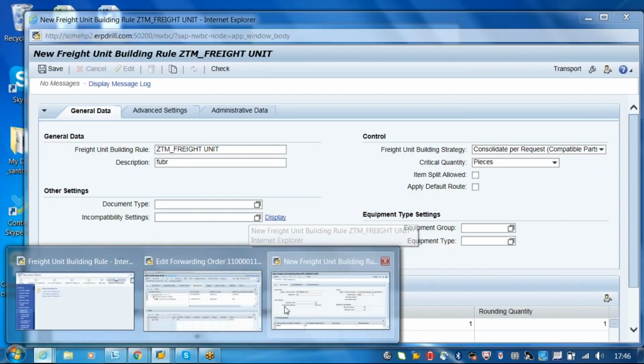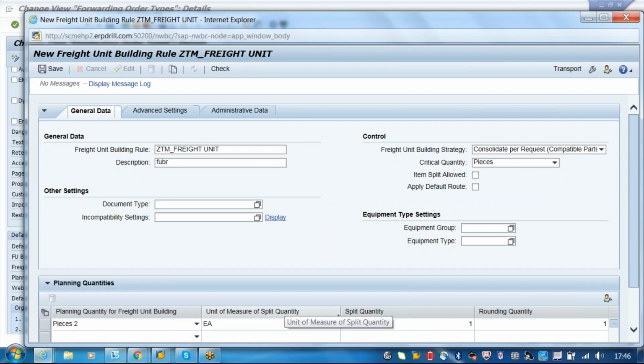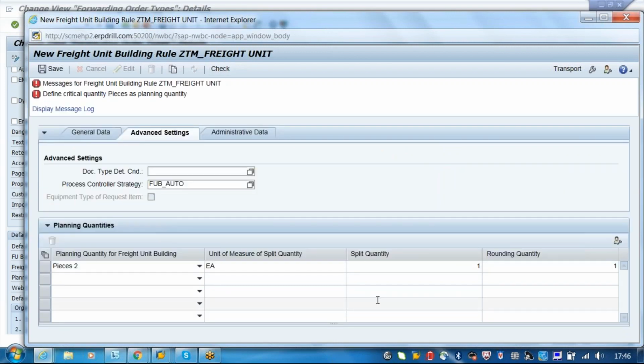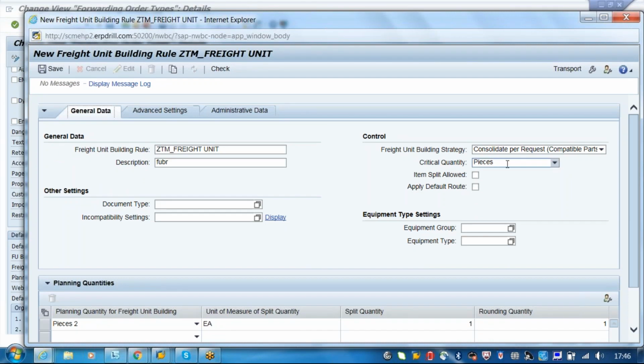Now for this freight unit rule, I'll come and go to advanced settings. This is the document type. Any other settings you want, you can just choose or check. The critical quantity is pieces; I'll just say net weight.